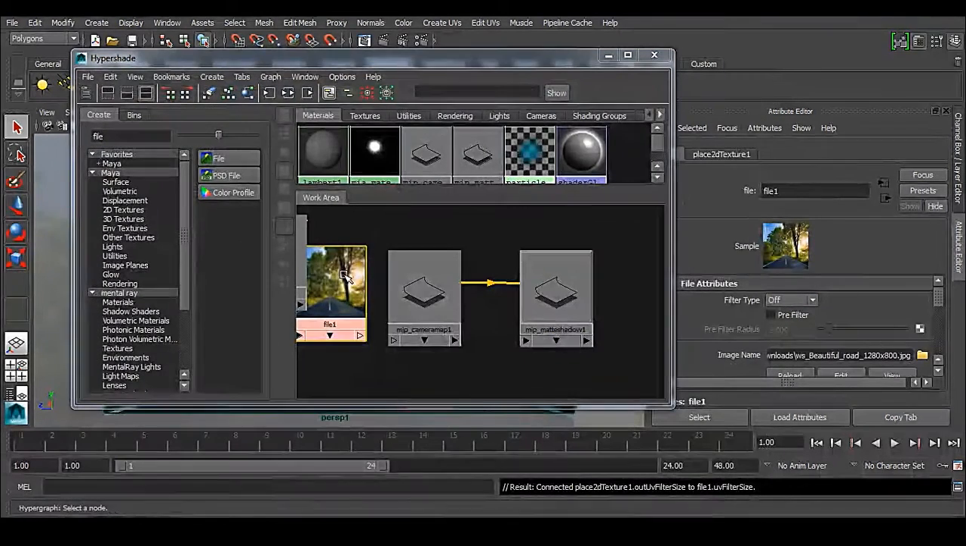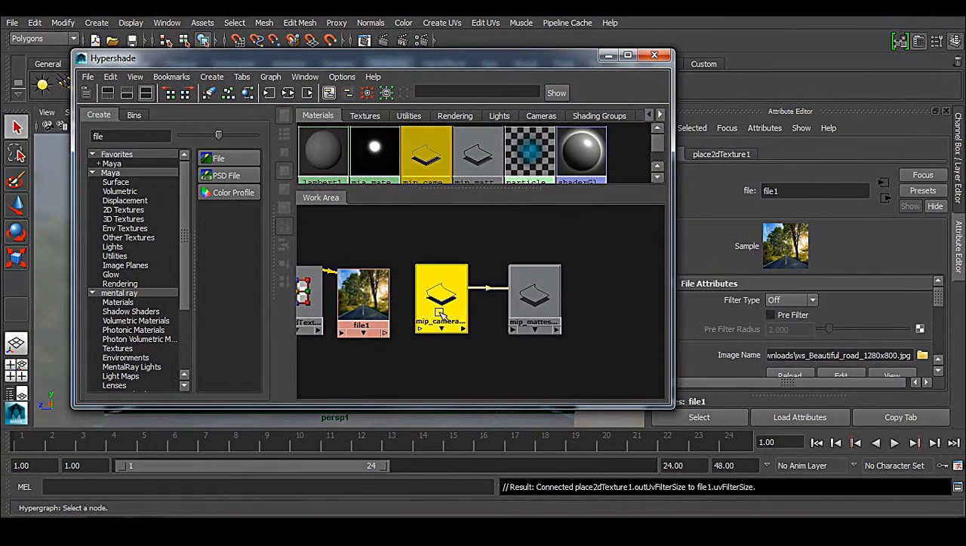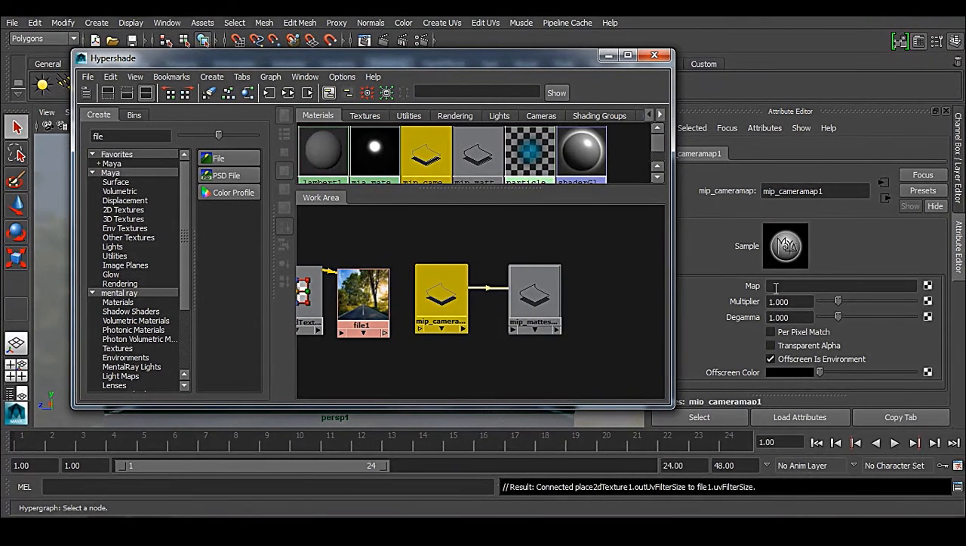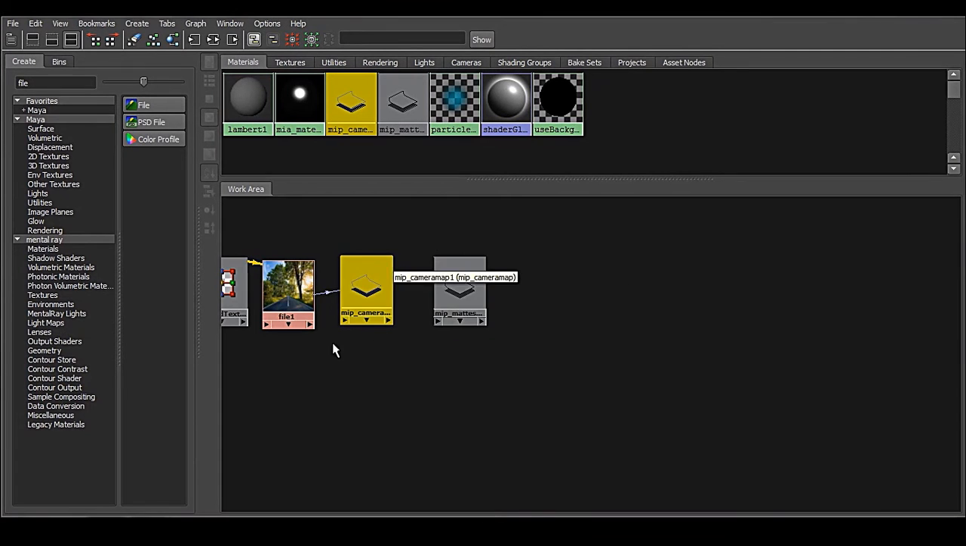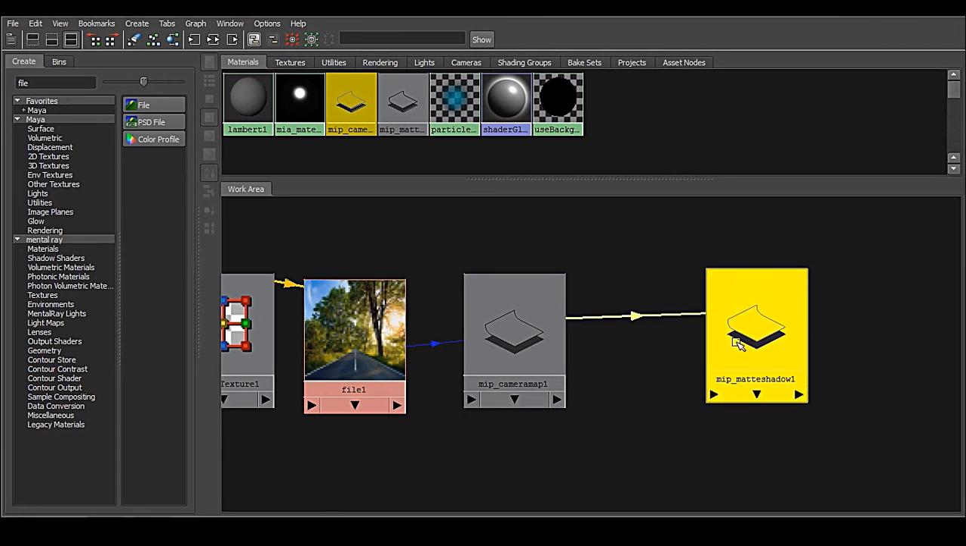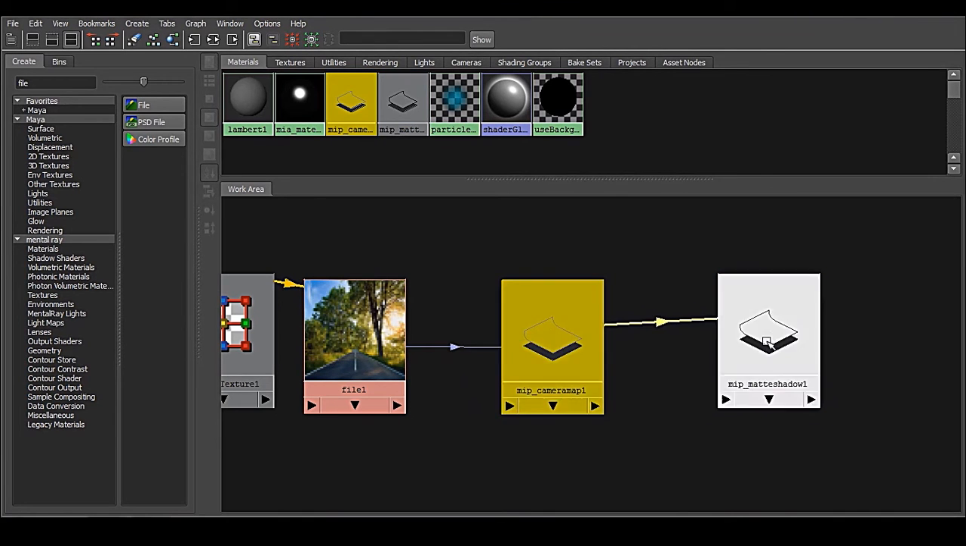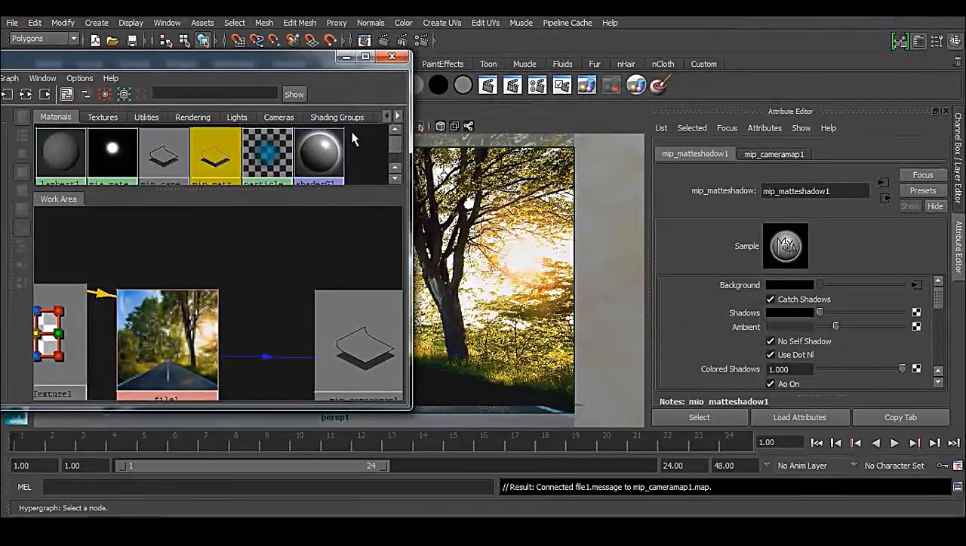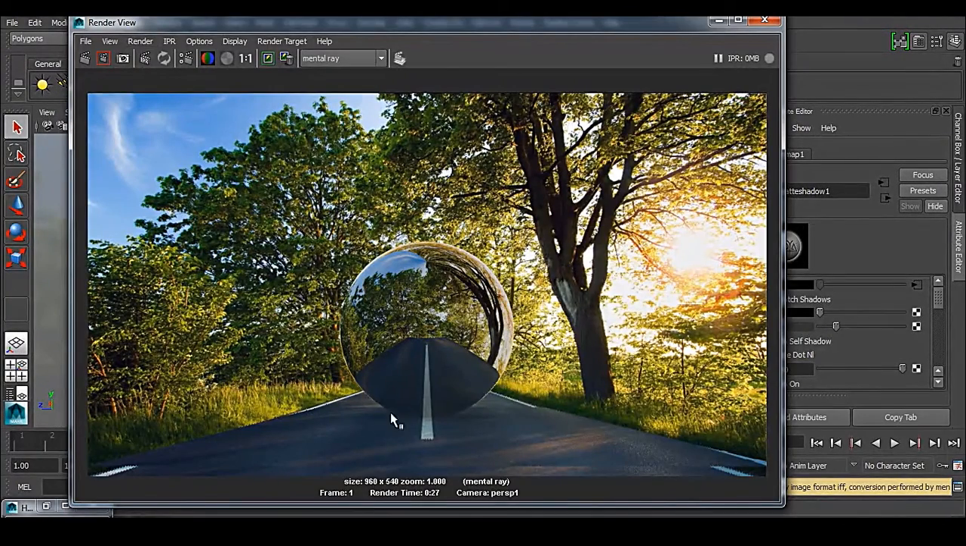And here, so we do have a texture, and we do have a camera map, and we have this map button. And just middle mouse click and drag and drop to the camera map. So the thing is that you can see properly that your texture is going to camera map. The camera map is going to matte shadow, and matte shadow is going to your plane. Yeah, now see, we have the reflection of the street in our ball. This is what exactly we are looking for instead of a black color.